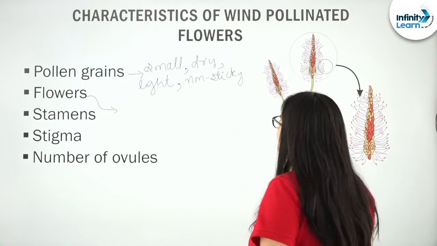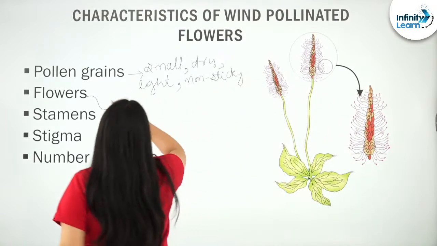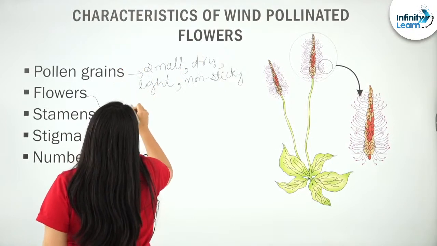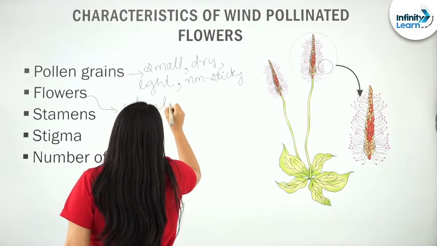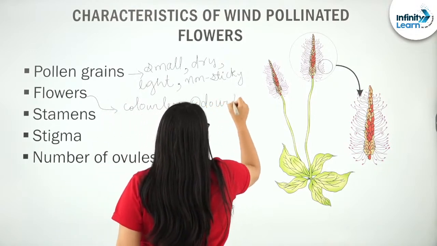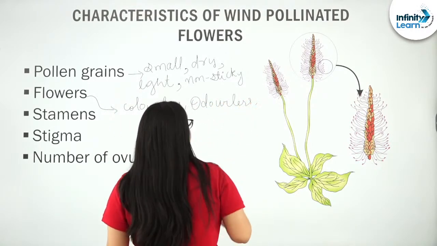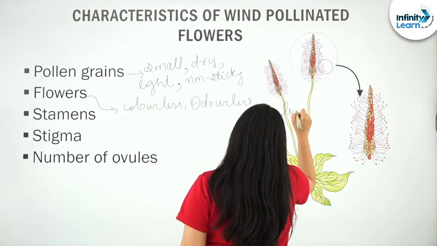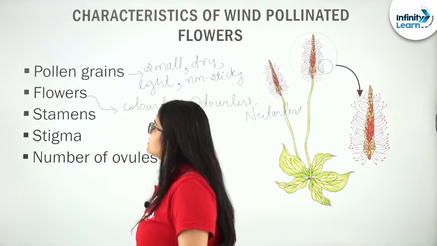Let us come back. So, when we talk about flowers, flowers of wind pollinated plants are colorless, odorless and nectarless, right? Let us see stamen.